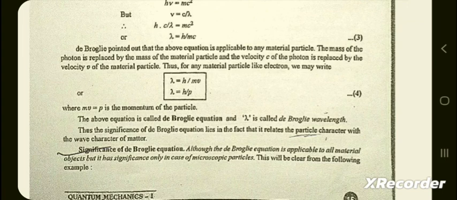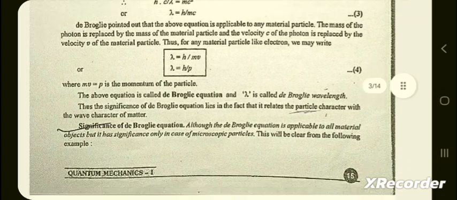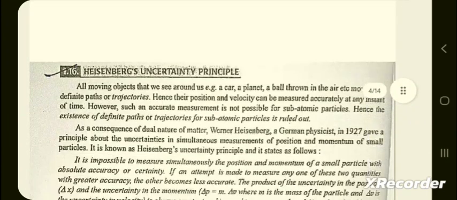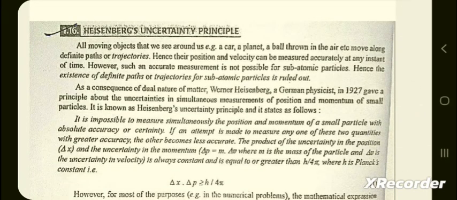Although the de Broglie equation is applicable to all material objects, it has significance only in the case of microscopic particles. Next topic is Heisenberg uncertainty principle.